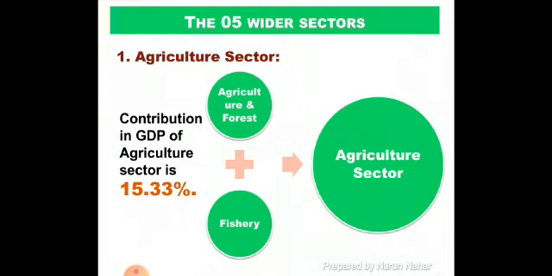Agriculture sector depends on agriculture and forest and fishery sectors. Agriculture and forest sector depends on the agricultural production of food crops and cash crops of Bangladesh and the available forest resources. And fishery sector depends on the inland water fishes and seawater fishes. The collection of inland water fishes and seawater fishes is the main contribution in our agriculture sector.